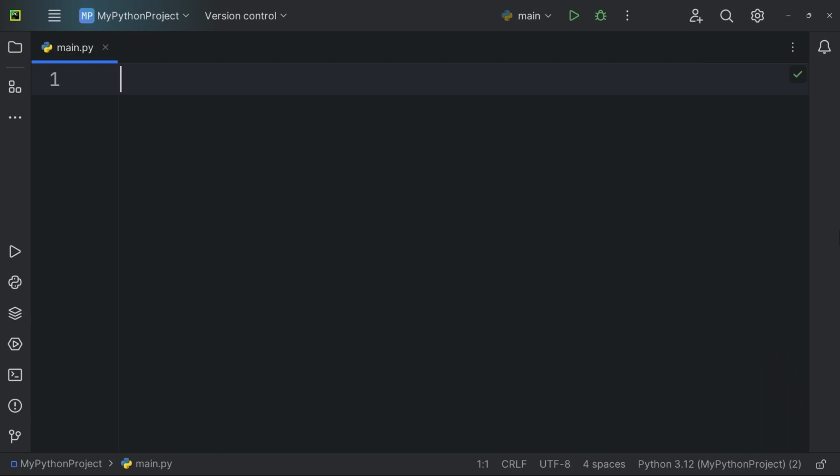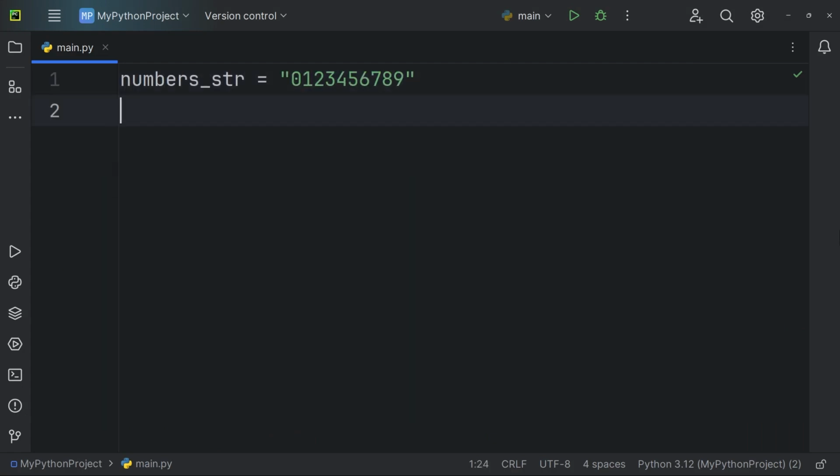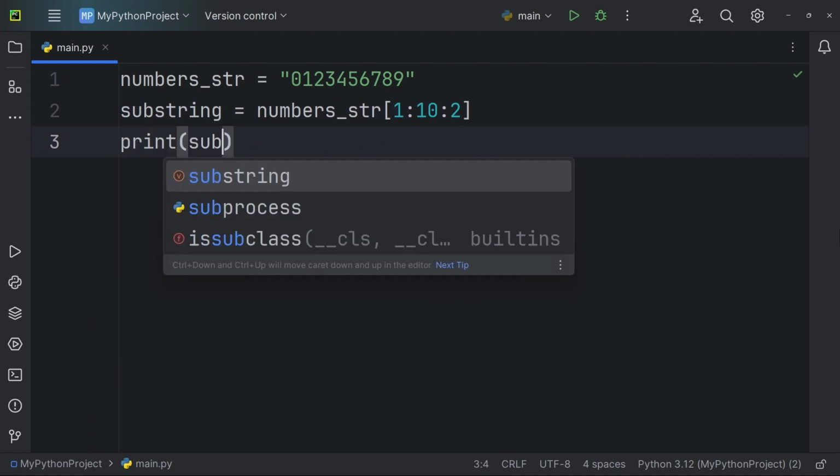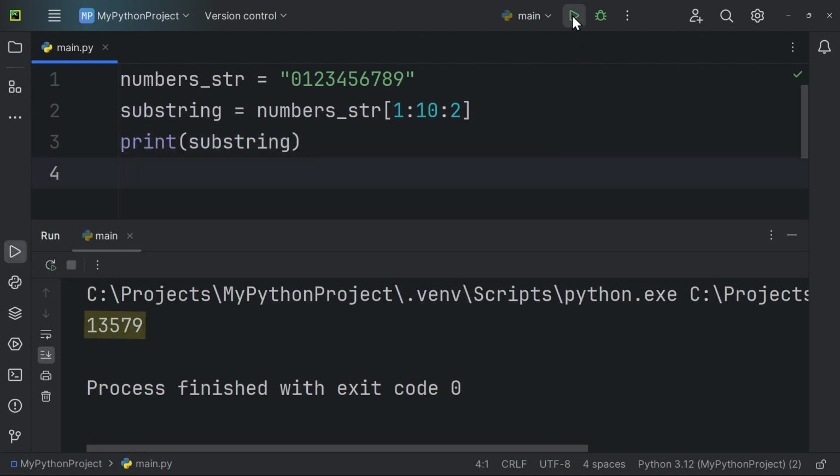Let's consider a new example. In this case, we store the single-digit numbers 0 to 9 in the variable nom str as a string. By using the step argument, our goal is to extract the odd numbers from this string. For this, we set start to position 1 and stop to position 10. We also add a third argument with a colon and set step to 2 to skip even numbers. When we run it, the output displays single-digit odd numbers.